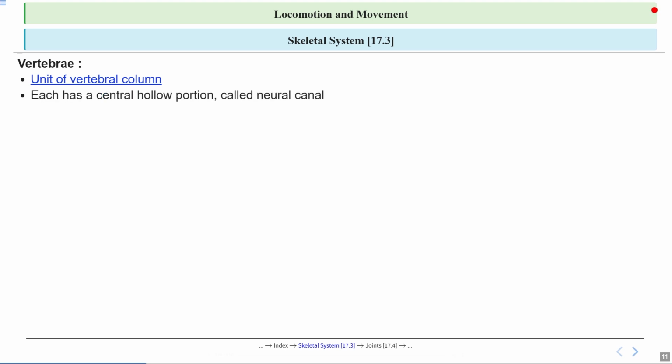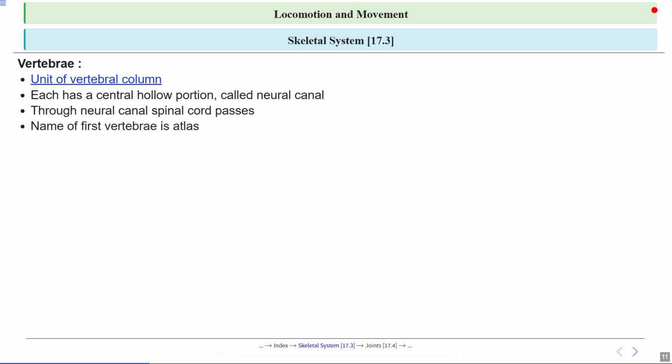Now let's look at the structure of a vertebra. Each vertebra has a central hollow portion called the neural canal. You can imagine this like a tunnel running through each block, creating a passageway down the length of the spine. Through this neural canal, the spinal cord passes. The spinal cord is like the main highway for messages traveling between the brain and the rest of the body. So the vertebra protect this delicate structure just like a tunnel protects a train as it moves through the mountain.